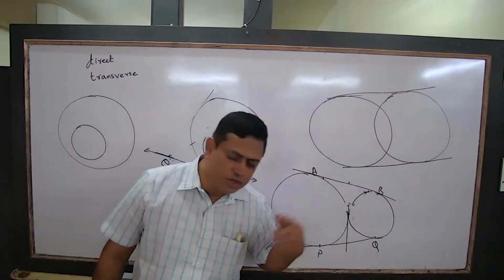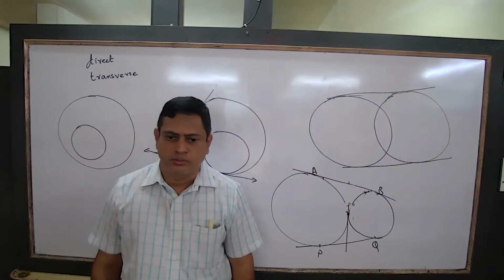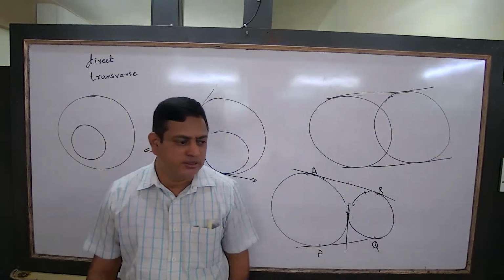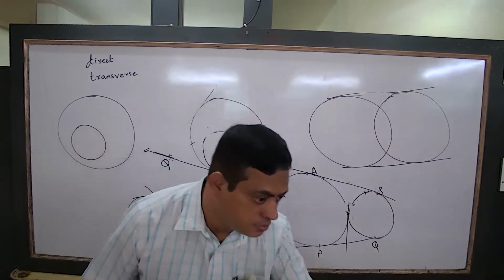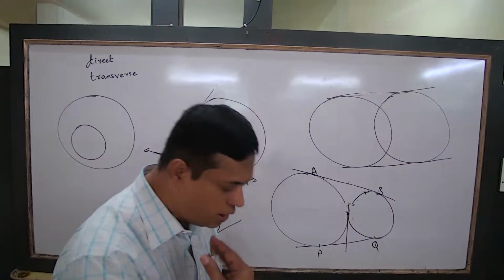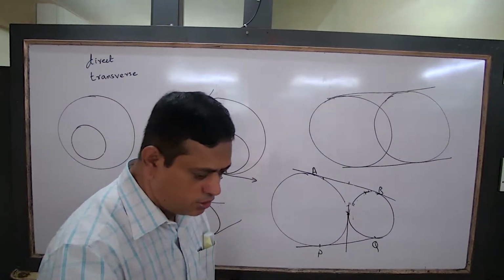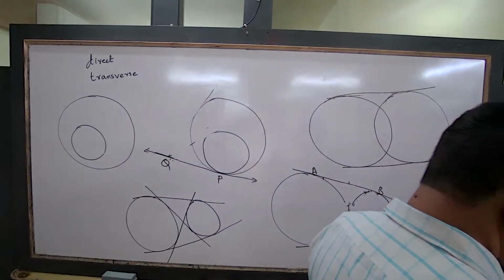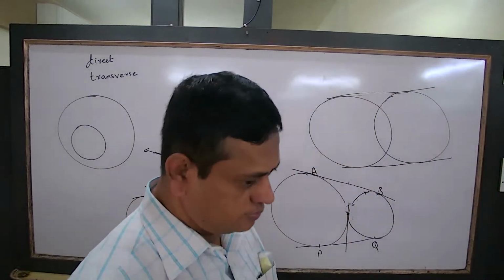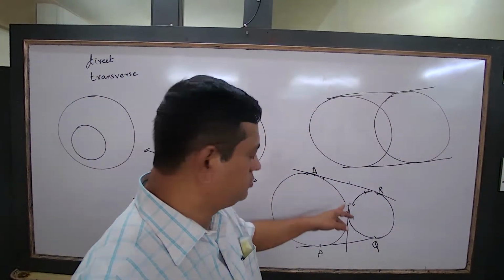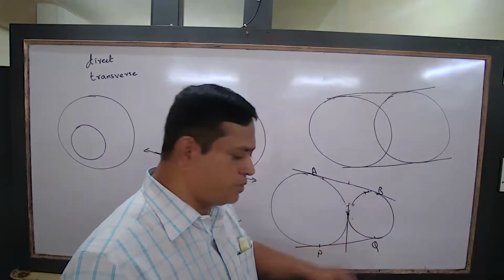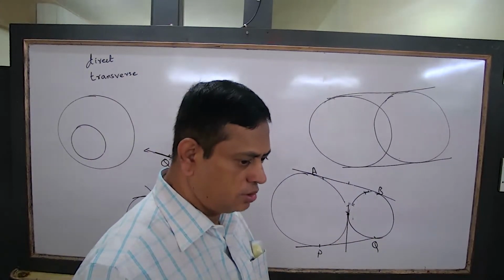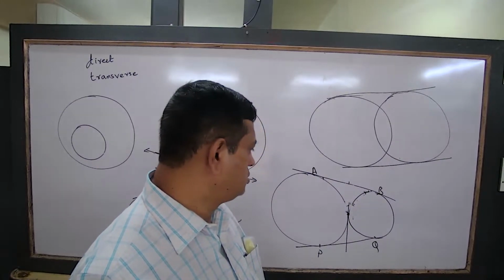That means AB will be equal to PQ. How? Prove it. Don't worry, a mistake is also no problem. We will draw that tangent. So AC is equal to CP, and BR is equal to CR.